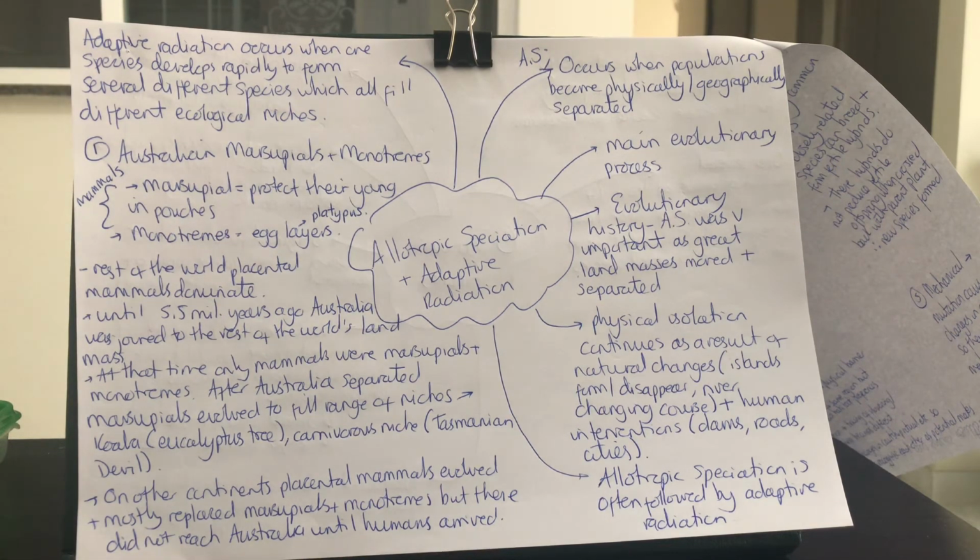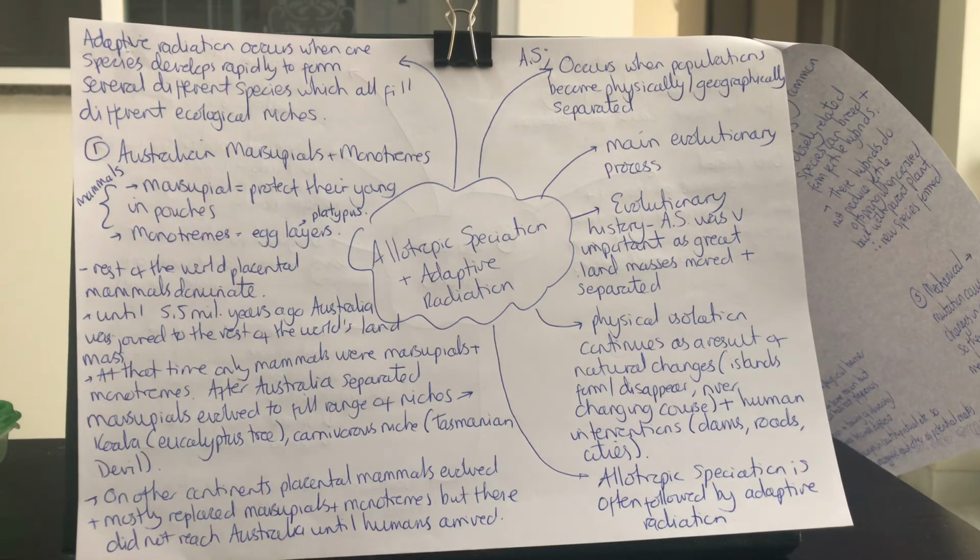Whereas on the other continents, the placental mammals evolved and mostly replaced the marsupials and the monotremes. So you don't find marsupials and monotremes naturally in any other areas, because the placental mammal evolved and took over. So the placental mammal evolved to take over the niches that were exposed in the rest of the land masses. And these placental mammals didn't actually reach Australia until humans arrived and physically introduced them.